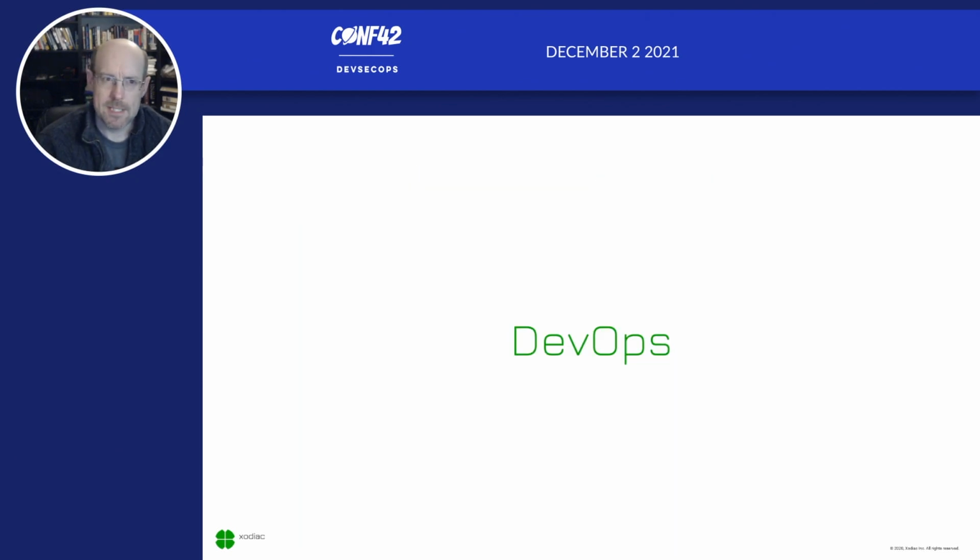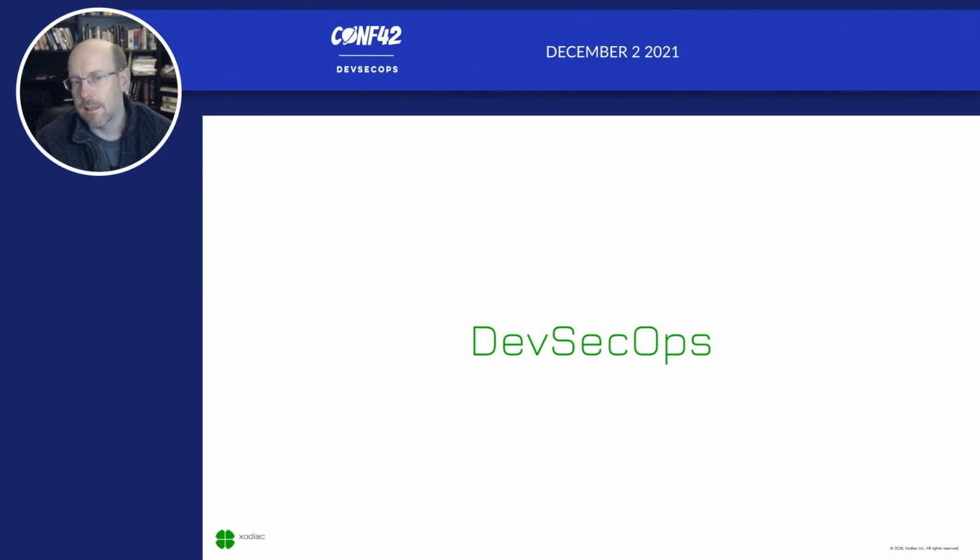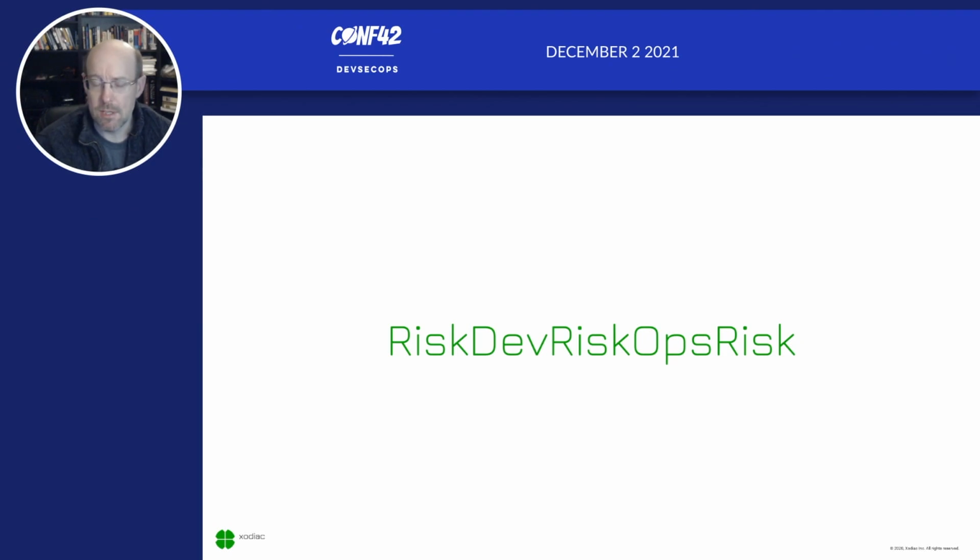So to sum this up, it's not about DevOps on its own, and it's really not about DevSecOps either. It's really, and John Smart put this very well, about risk, dev, risk, ops, risk. We're talking about how do you embed risk into the DevOps practices and just make it a part of what we do.